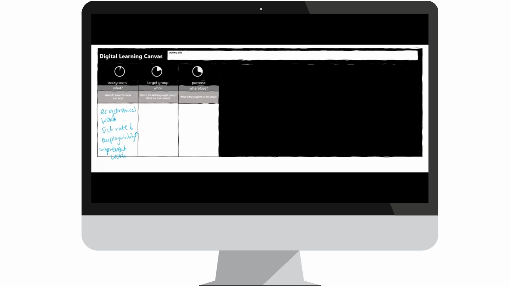Looking into the learning target group. In my example, the learning target group are people between 20 and 30 years, and they are usually white-collar workers. They don't have problems so far, but they should be sensitized for a healthy work style.